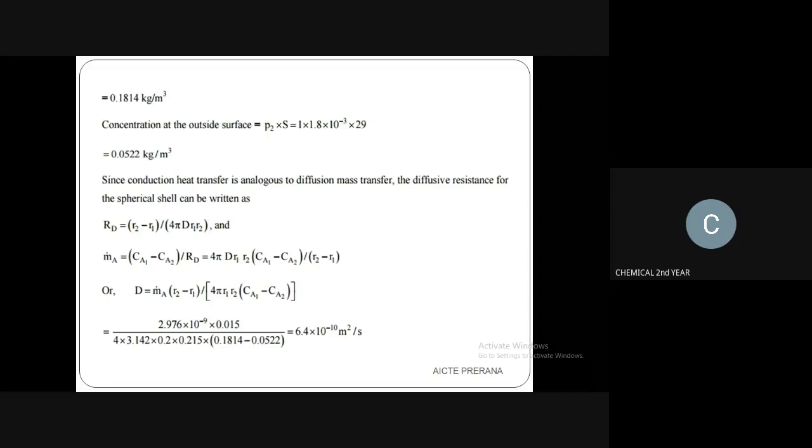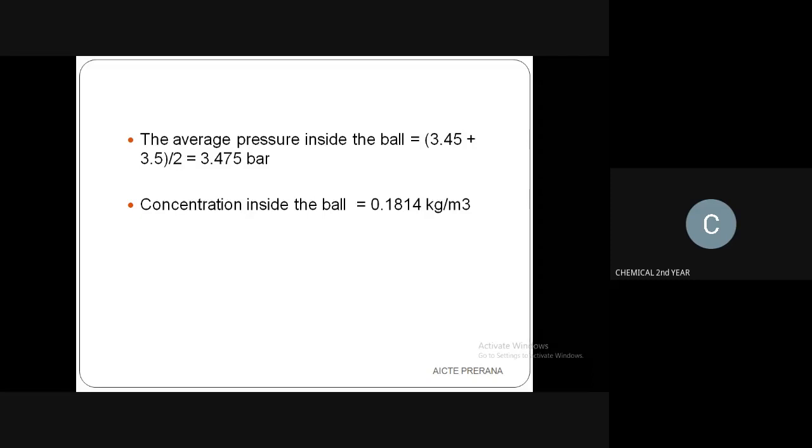So you will get the answer as 0.0522 kg per meter cube. This is the concentration at the outside surface, and the earlier value is the concentration inside the ball.